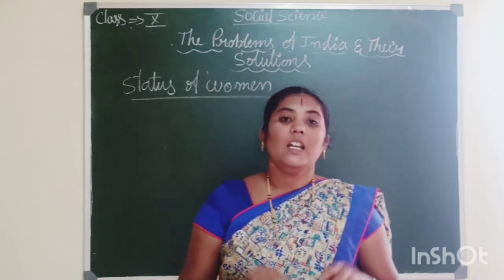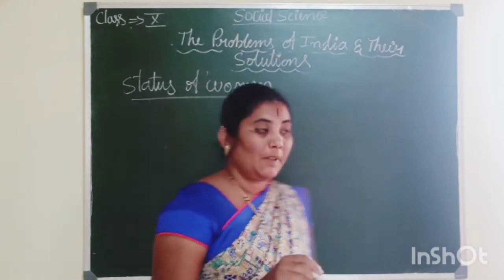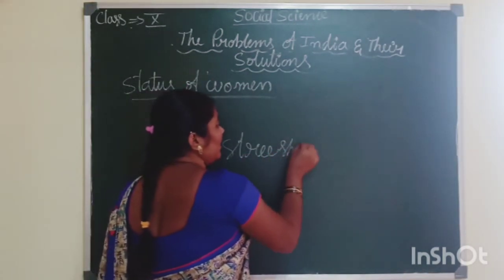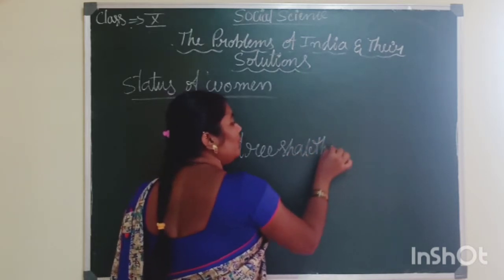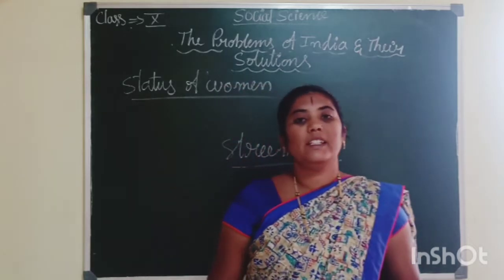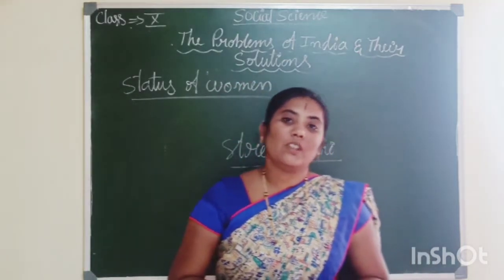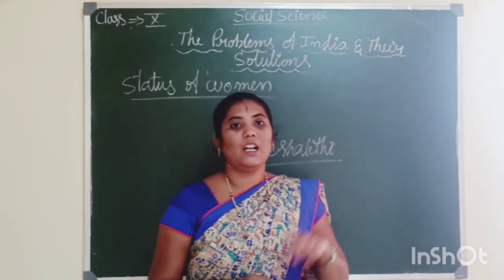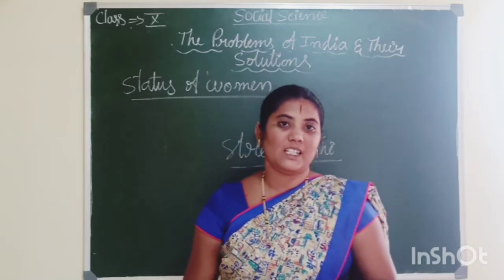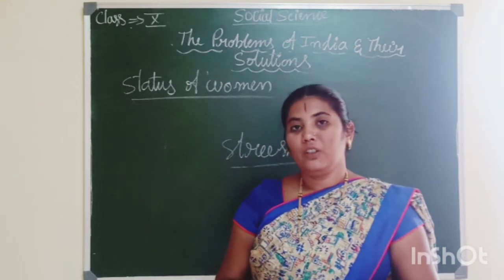Already we know that. Similarly, our Karnataka has implemented Stree Shakti, self-help groups for the upliftment of women in the economic field also. This program is implemented in our Karnataka for the upliftment of rural women in the economic field also. Yes, dear children, not only this here.